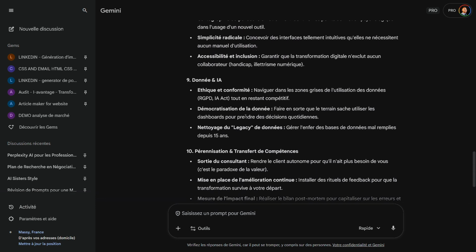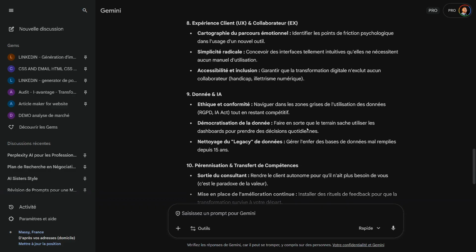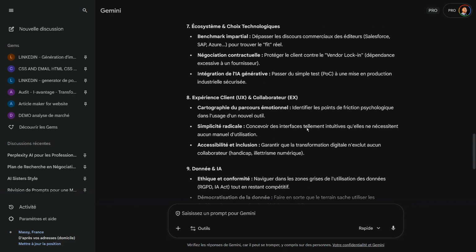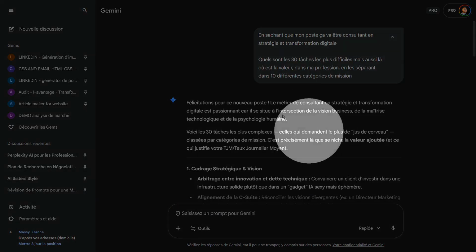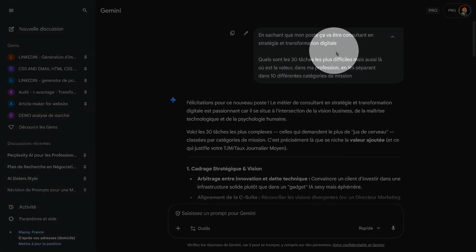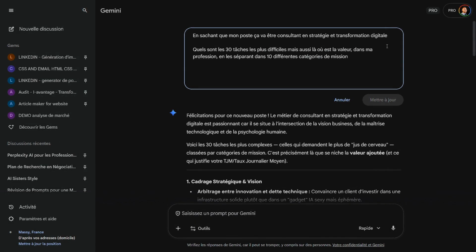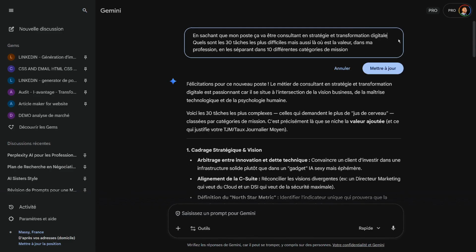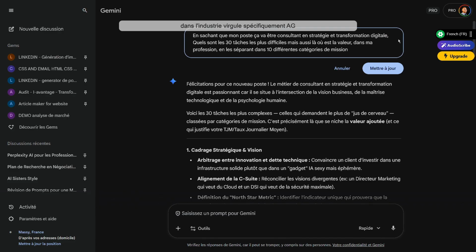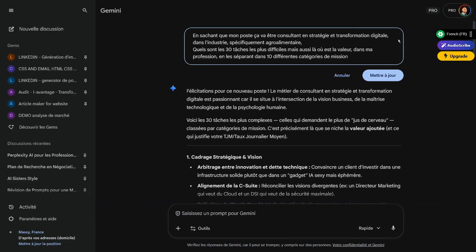If I realize in the end that it's not exactly what I wanted or that the AI didn't understand, in fact I said digital transformation, but I forgot to specify the sector, nothing stops you from going back up and clicking. As soon as you hover your mouse over the prompt, the message you gave, there's a little pencil icon, and there you can specify digital transformation. And here I'm going to tell it in the industry, specifically the Agri-Food sector, let's say. I'm going to say on the factory side. Why not? Let's see what happens.